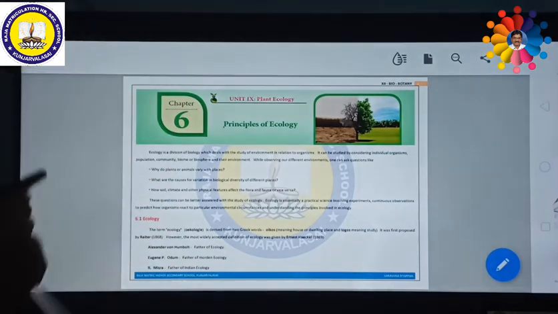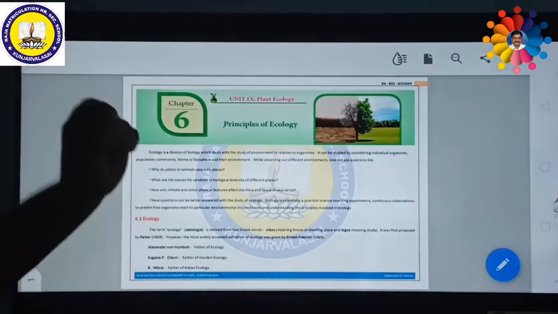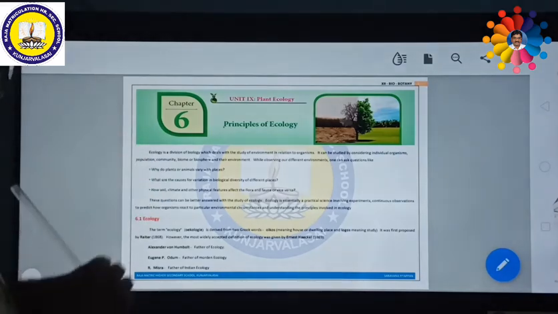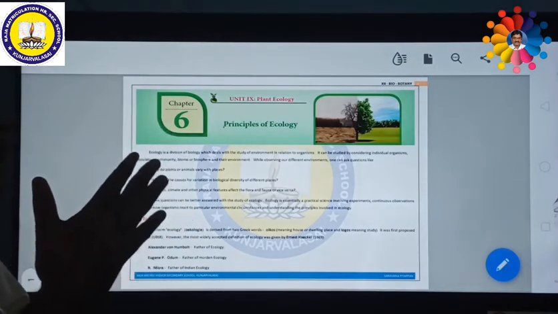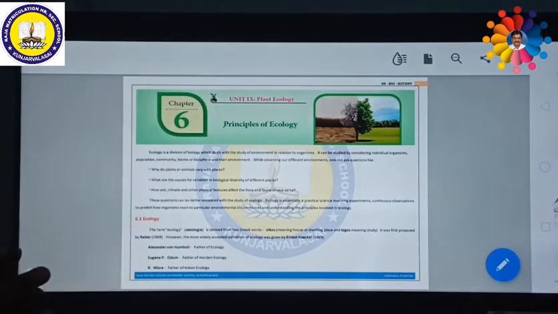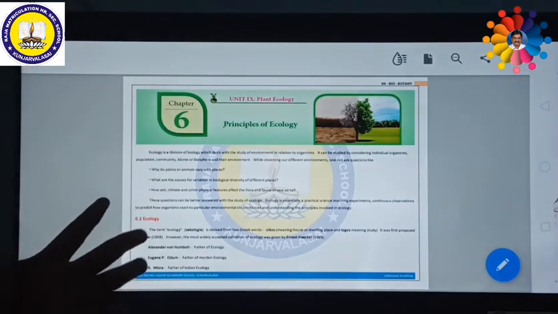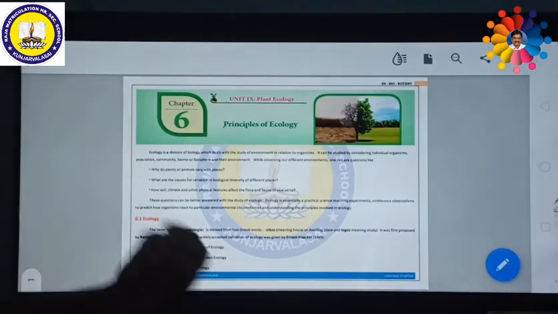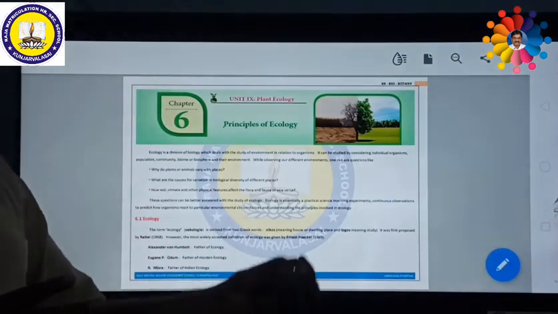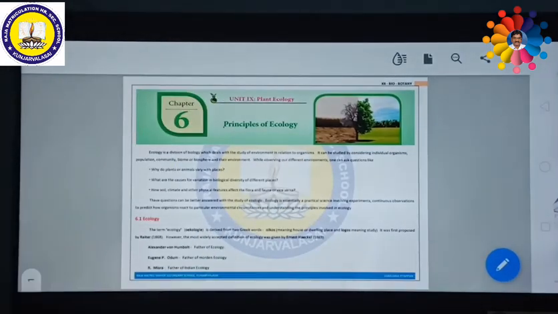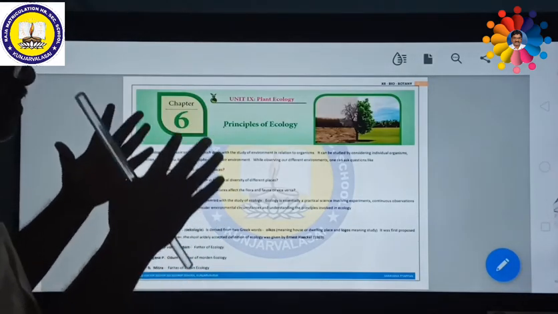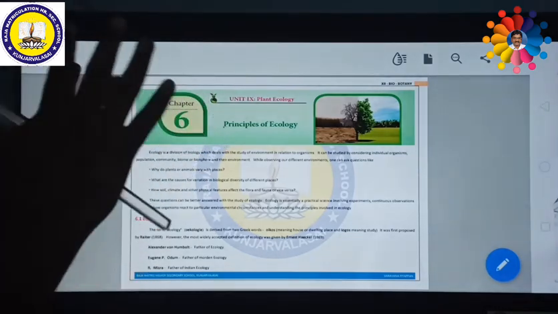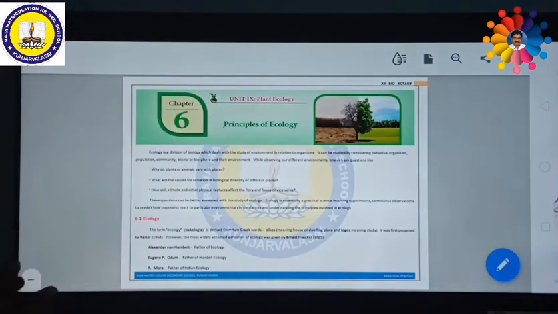Why is it so? This is a question that might arise as to why we are going to study the environment. What are the causes for variation or biological diversity of different places? Some animals like fish or even blue whale are entirely different from the fish living in freshwater or the insects living in freshwater. The plants living in freshwater will be entirely different from the plants living in marine or seawater. So, even though both are aquatic organisms, why do they vary? This is a great question.